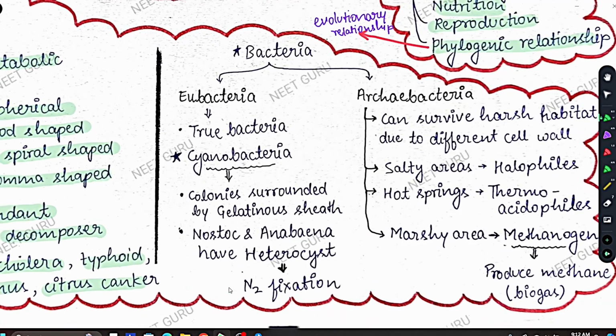Now coming to types of bacteria. There are two types of bacteria: eubacteria and archaebacteria. Eubacteria is called true bacteria. This is basically the true form of bacteria that we know about.